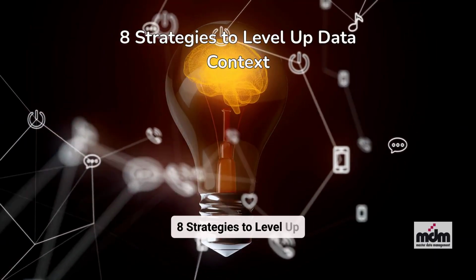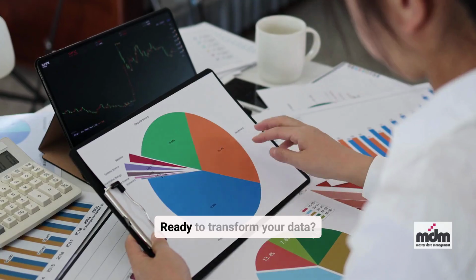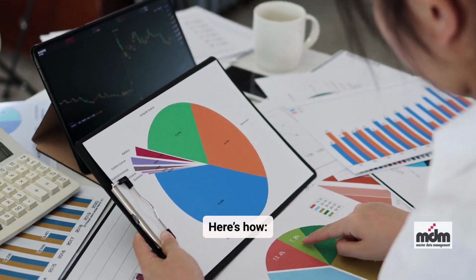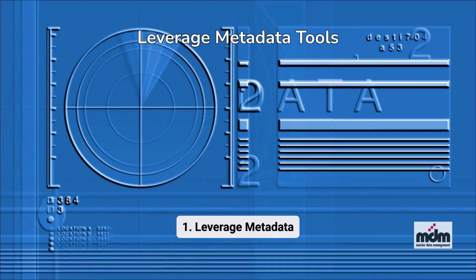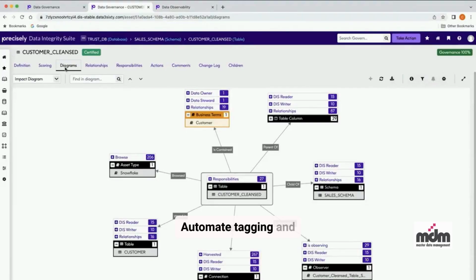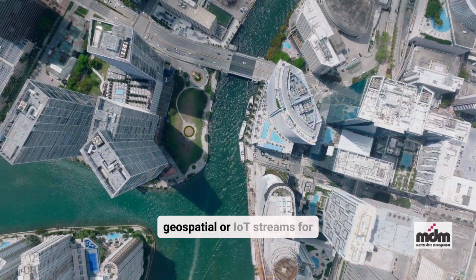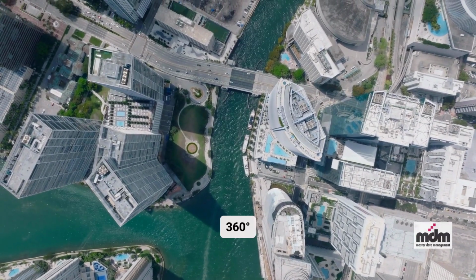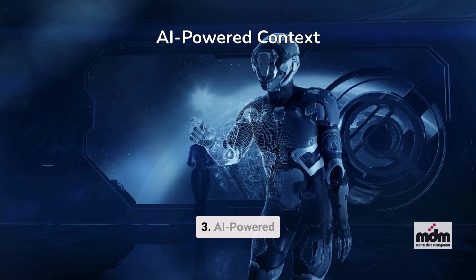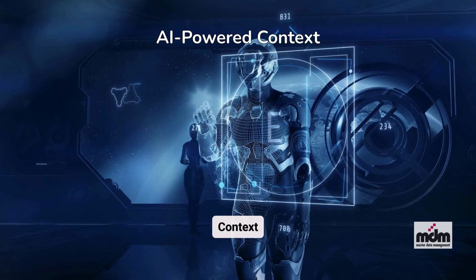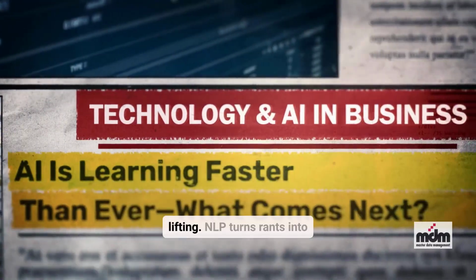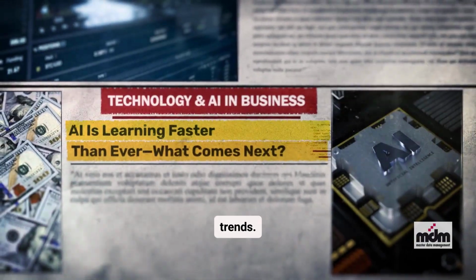8 strategies to level up data context. Ready to transform your data? Here's how. 1. Leverage metadata tools. Automate tagging and lineage tracking. No more manual grunt work. 2. Enrich with external data. Mix internal data with geospatial or IoT streams for 360-degree insights. 3. AI-powered context. Let AI do the heavy lifting. NLP turns rants into trends.